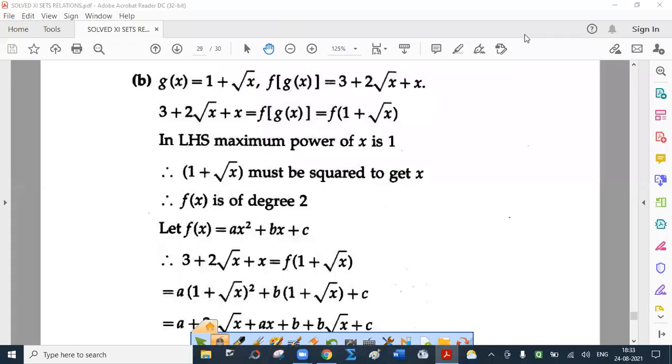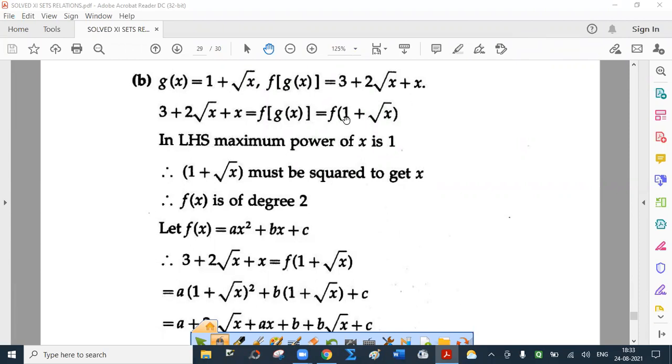The 43rd is a difficult one, yes. So let us discuss B part first and then we'll solve A part. Basically in the 43rd, you are asked to find f of x. What is given? g of x is given. I'm talking about B part. g of x is 1 plus root x, and the composite of g and f, that is f of g of x, is given to be 3 plus 2 root x plus x.